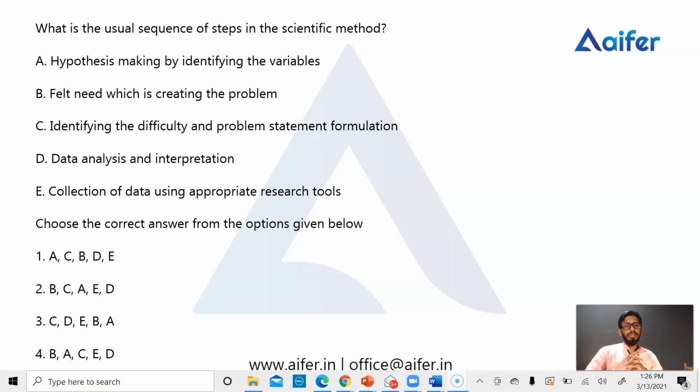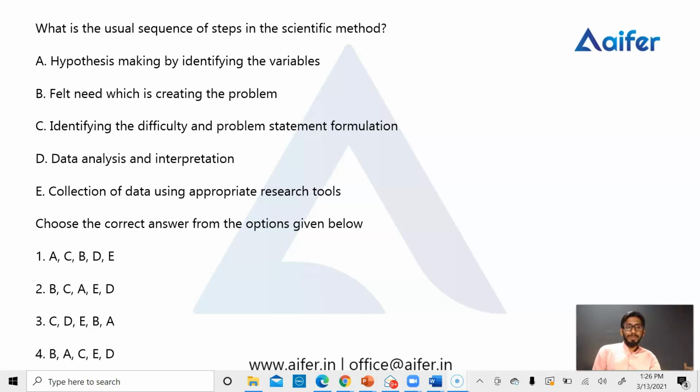The first one is hypothesis making by identifying the variables. The second one is felt need, which is creating the problem. The third one is identifying the difficulty and problem statement formulation. The fourth one is data analysis and interpretation. The fifth one is collection of data using appropriate research tools. From these steps, what is the exact sequence of the scientific method? Where will we start the scientific research and where will we end?